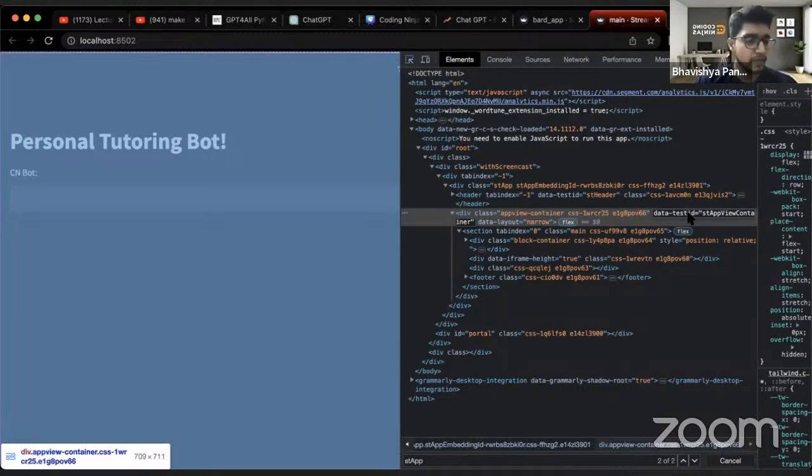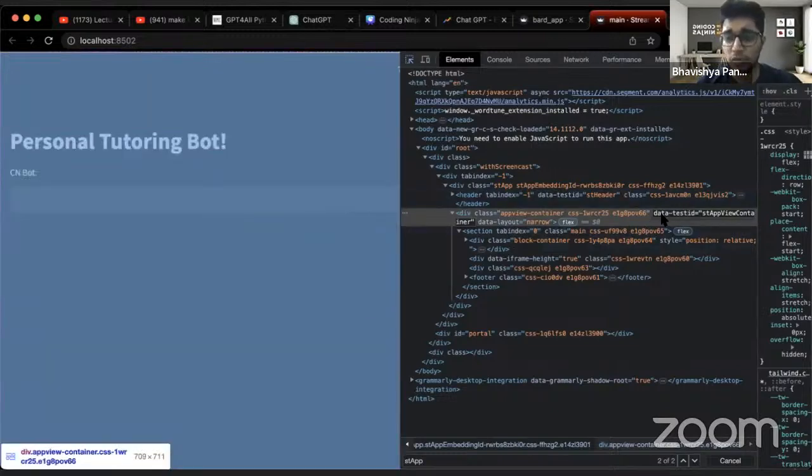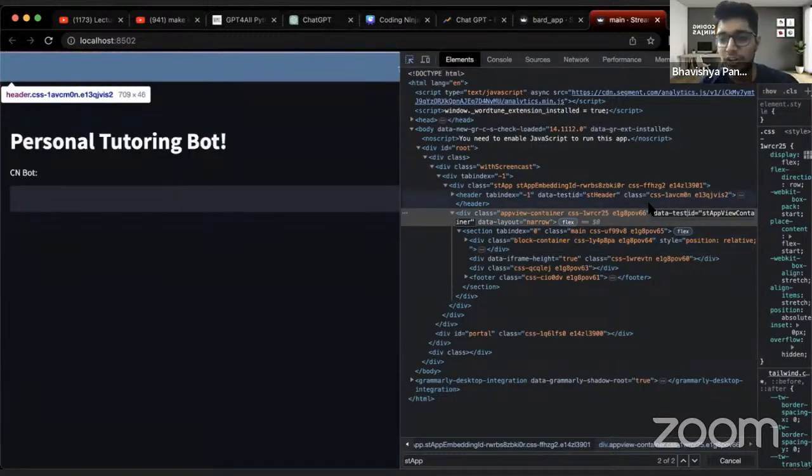So this ST app part that you did not understand, Muskan, ST stands for Streamlit app. This is just how they have initialized their classes. It is just that when you initialize a variable, let's say title, title represents the title. So ST app basically is just that Streamlit app. They just named it like that. There is no specific logic behind it, to be honest. Same goes for data test ID. There is no specific logic behind this thing.